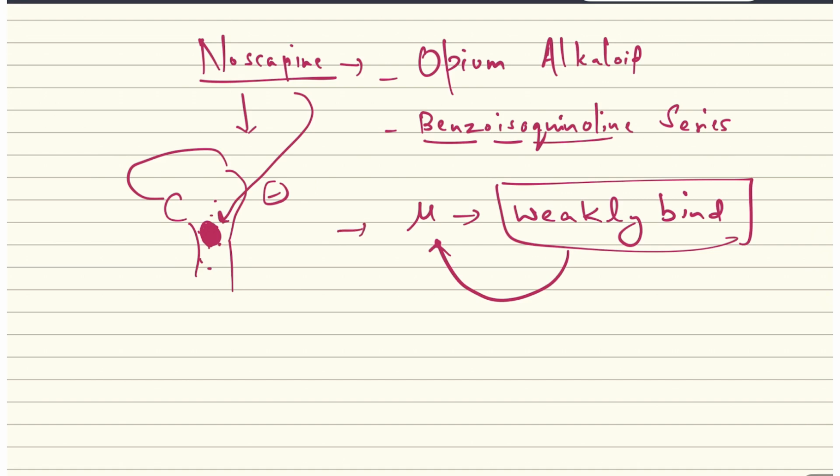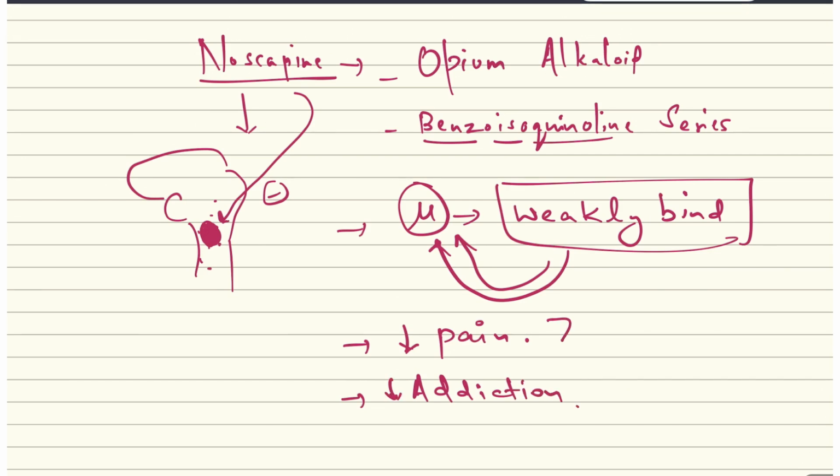Most opioids reduce pain because of the strong affinity with mu receptors, but since noscapine binds very weakly, it does not reduce pain, and it does not have any addiction forming properties. However, side effects like headache and nausea do occur with noscapine.